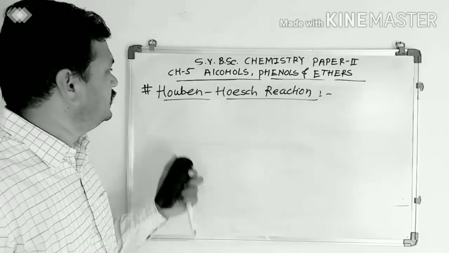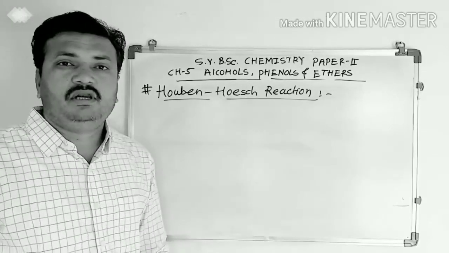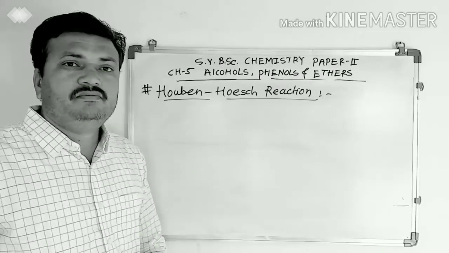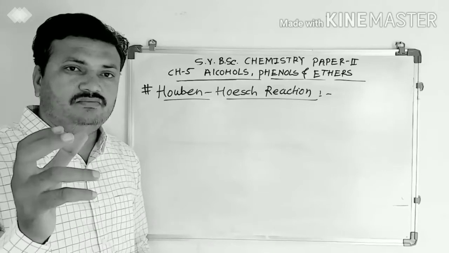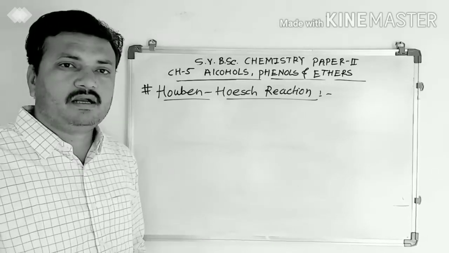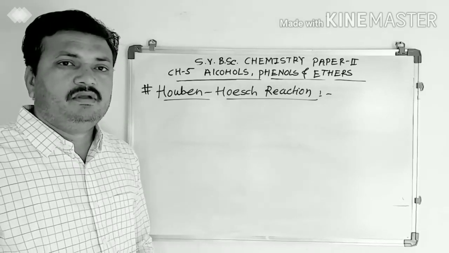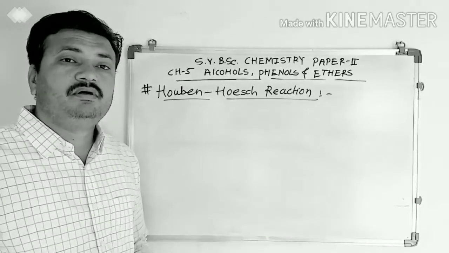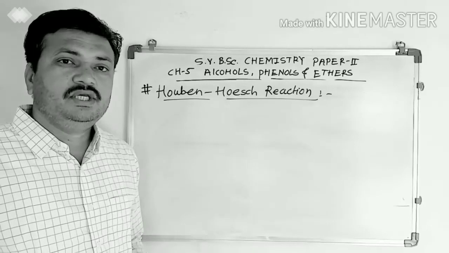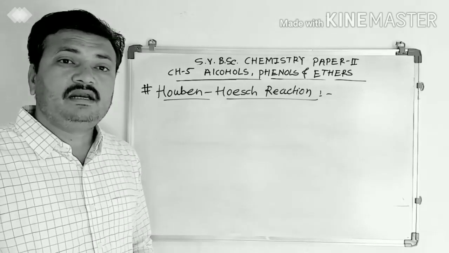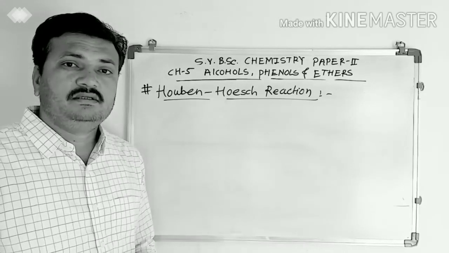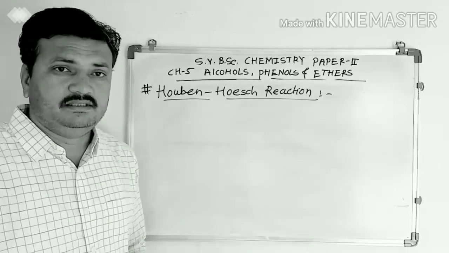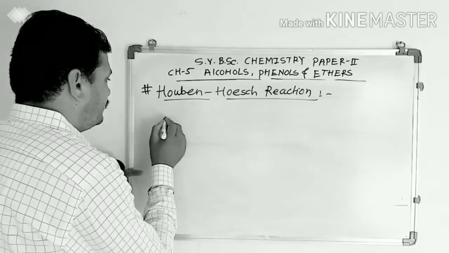The next reaction is the Houben-Hoesch reaction. This reaction is generally useful for the introduction of an acyl group into an aromatic compound. This reaction is also known as Friedel-Crafts acylation reaction using nitriles and hydrochloric acid, using ZnCl2 as a Lewis acid. Let's see.